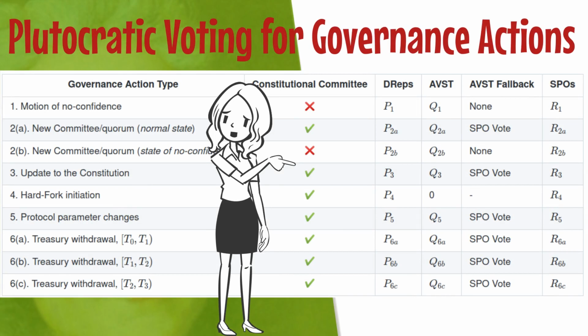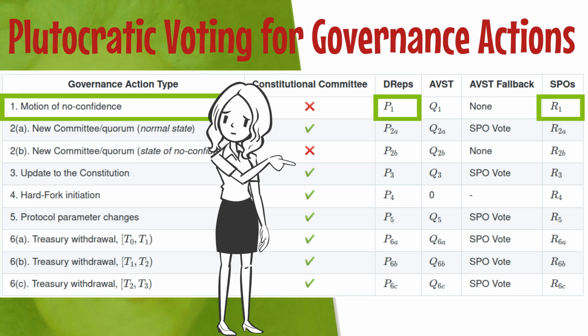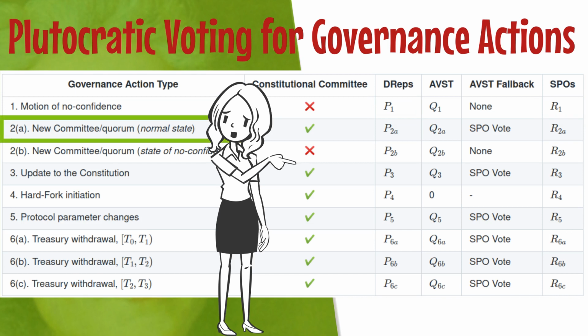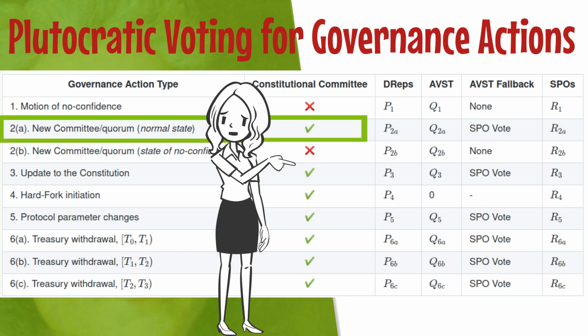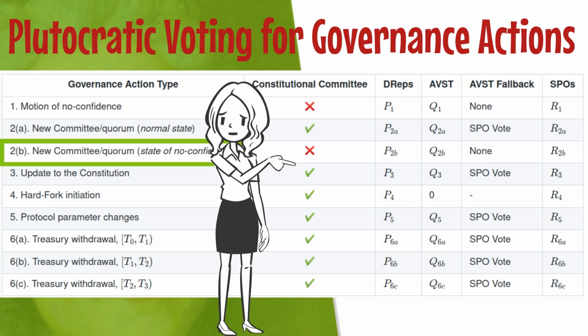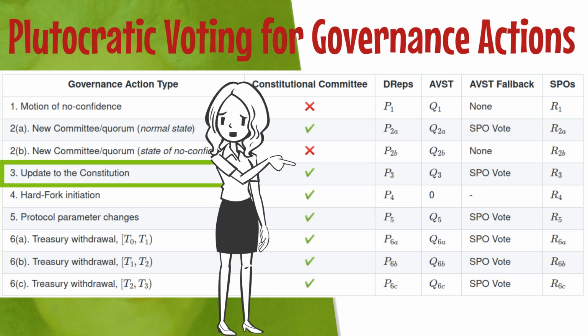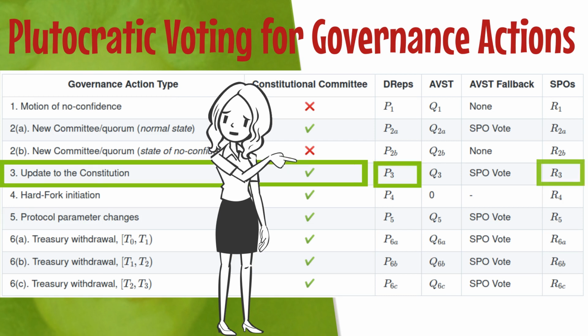Plutocratic voting for governance actions. A motion of no confidence can be voted for by DREPs and SBOs. A new committee or quorum in a normal state can be voted for by the Constitutional Committee, DREPs and SBOs. A new committee or quorum in a state of no confidence can only be voted for by the DREPs and SBOs. An update to the Constitution can be voted for by the Constitutional Committee, DREPs and SBOs.